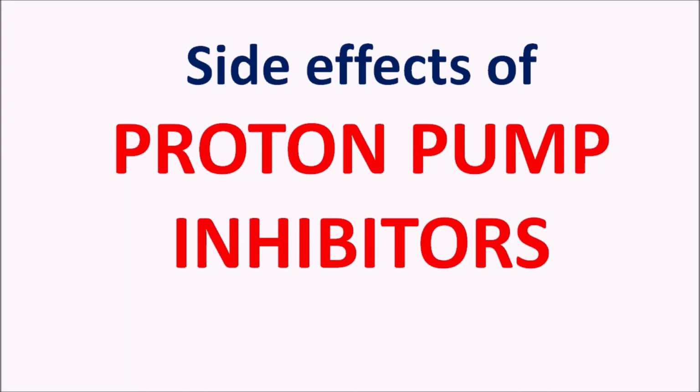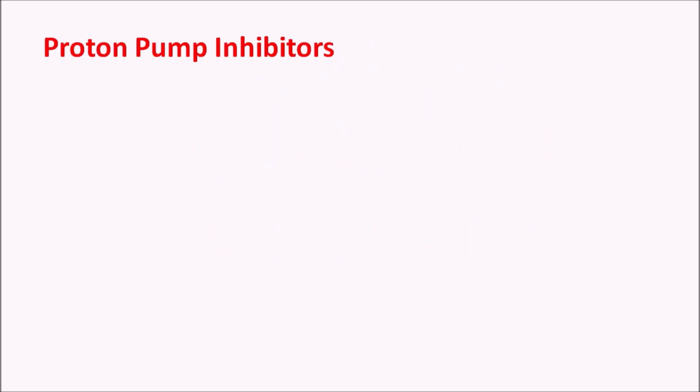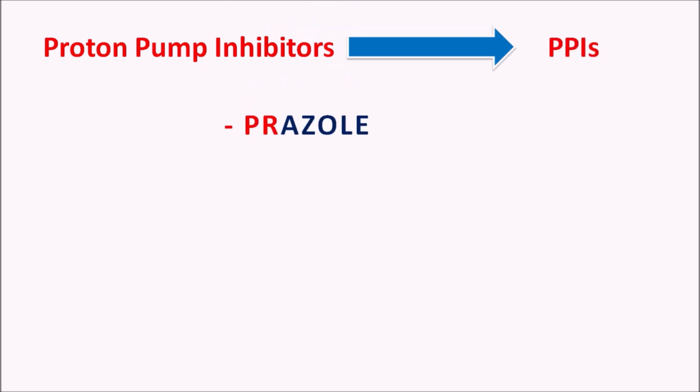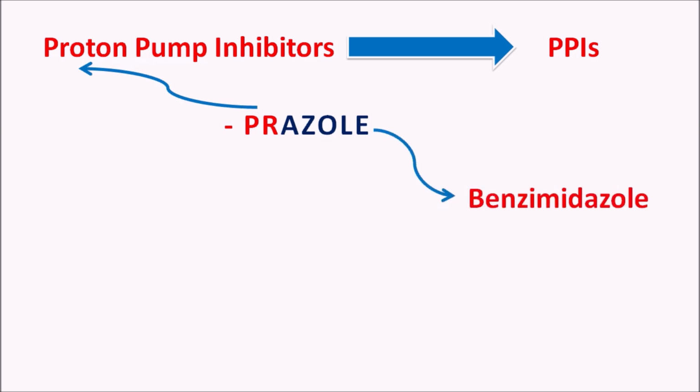Hi everyone. Today in this video we are going to discuss the side effects of proton pump inhibitors. Proton pump inhibitors are commonly designated as PPIs, and these drugs have the suffix prazole, where the first two letters PR indicate they are acting on the proton pump, and the last term azole indicates the benzimidazole ring system which is present in the proton pump inhibitors.